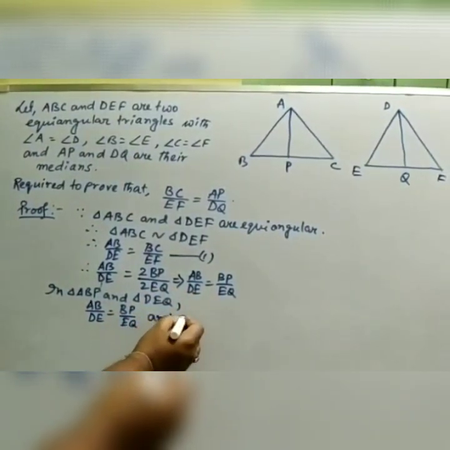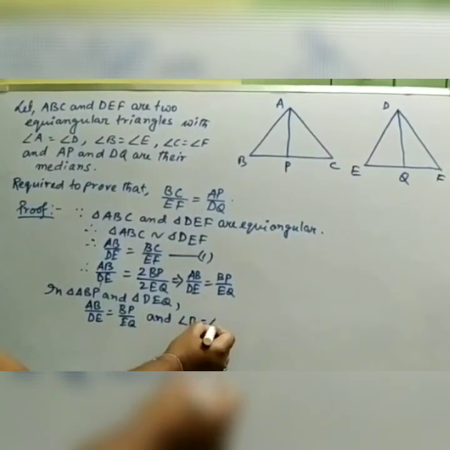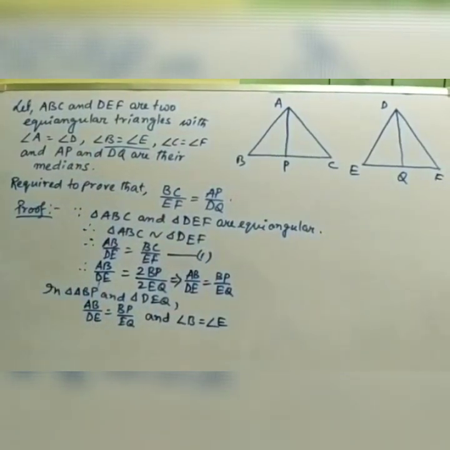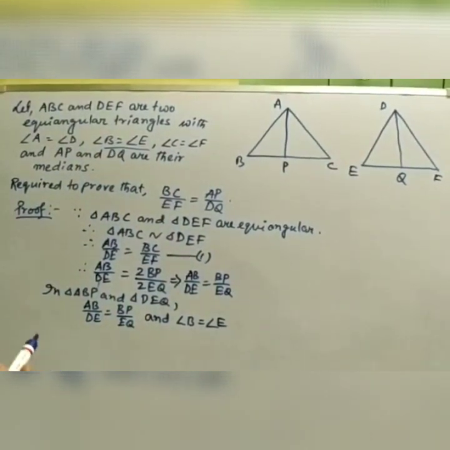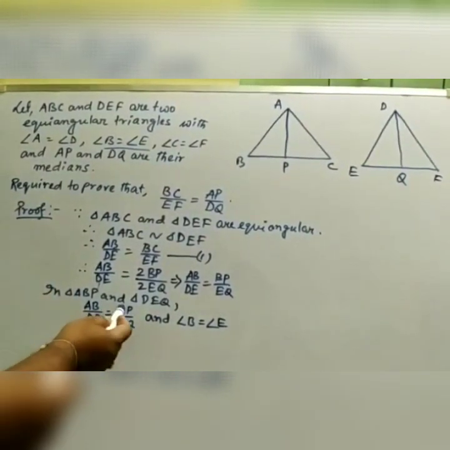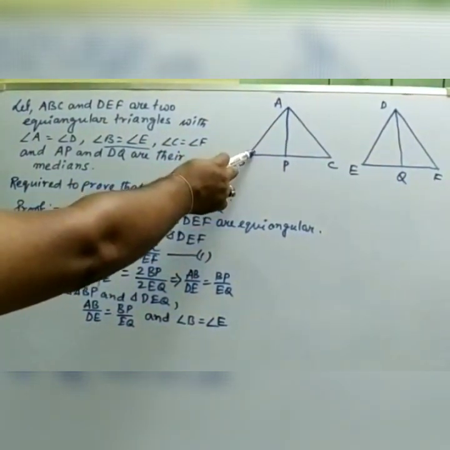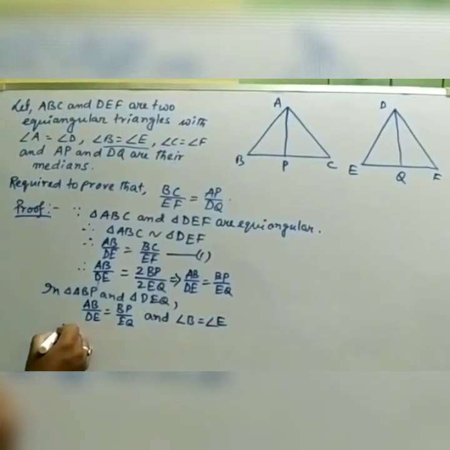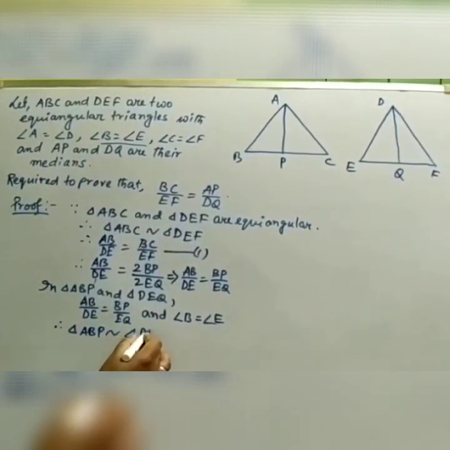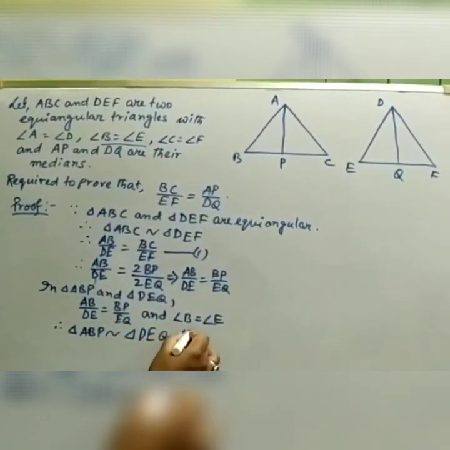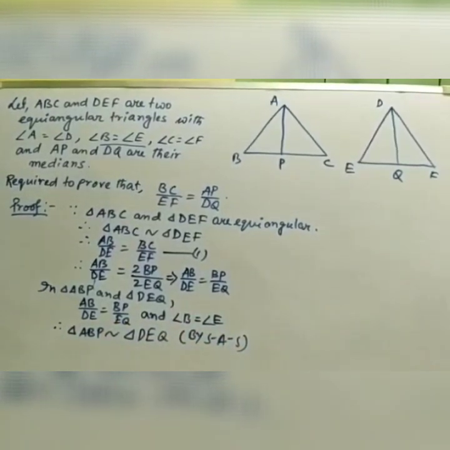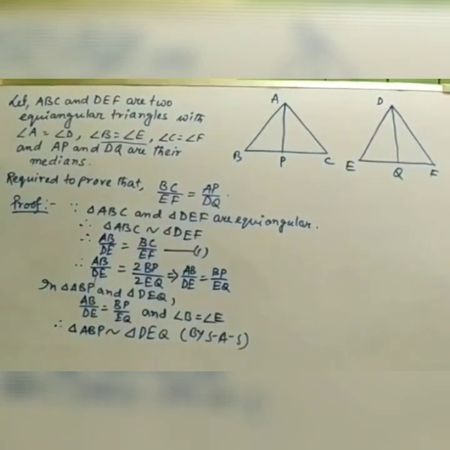And angle B equals angle E, which is given. Which property are we using for similarity? Yes, that is side angle side, because we have two corresponding sides in proportion and the included angles equal. So we can write triangle ABP is similar to triangle DEQ by SAS similarity. So by this we got that the triangles are similar.